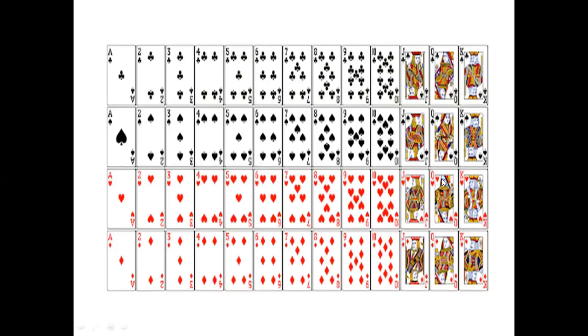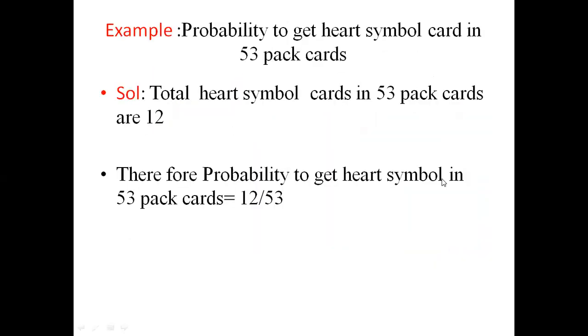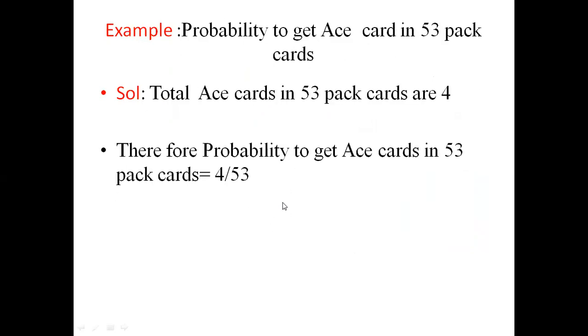So the probability to get a heart is 13 by 53. Similarly, the probability to get an ace card in a pack of 53 cards: the total number of aces is 4, therefore the probability is 4 by 53.